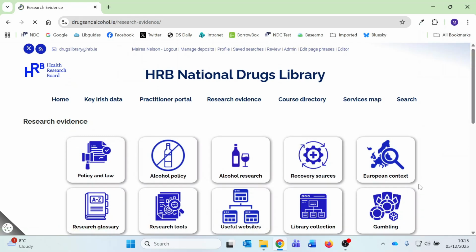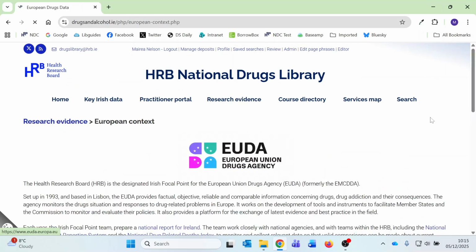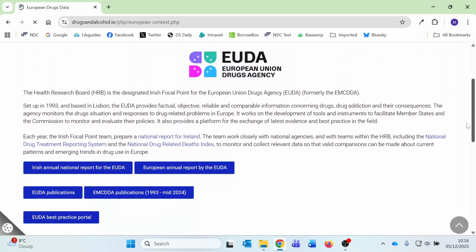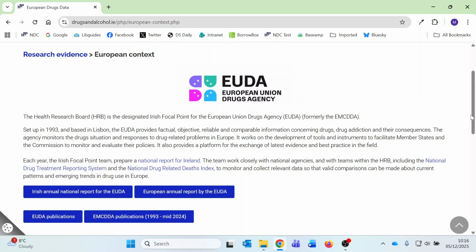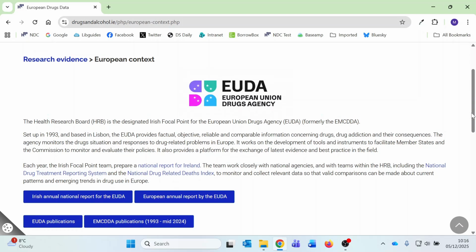The last option on the top row relates to the EU Drugs Agency and European data. The Health Research Board is the Irish focal point for the EU Drugs Agency. On the European Context page, you can access the annual national report for Ireland and the most recent European report. We include all EU Drugs Agency publications in our collection, and they are a very useful source of data for Europe.